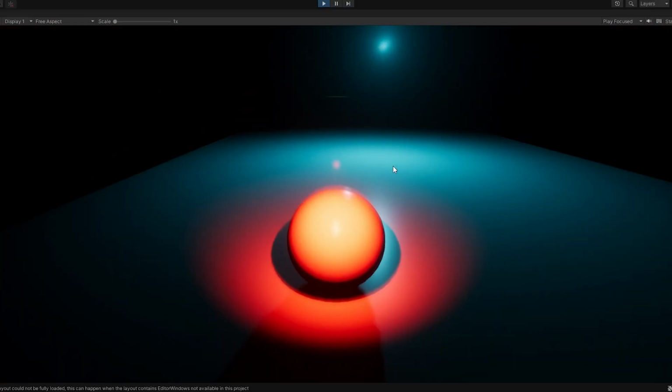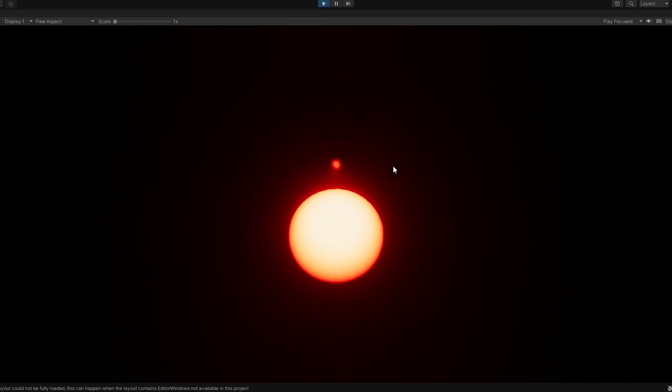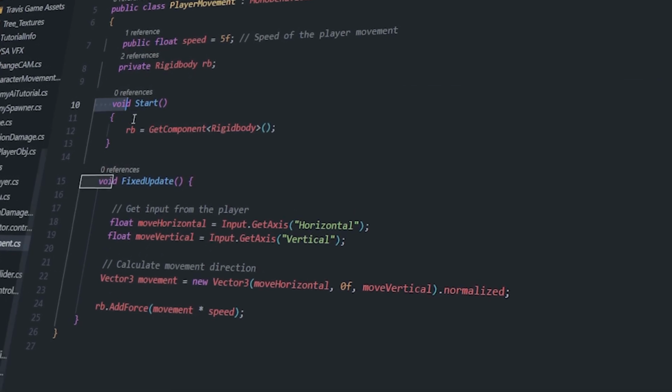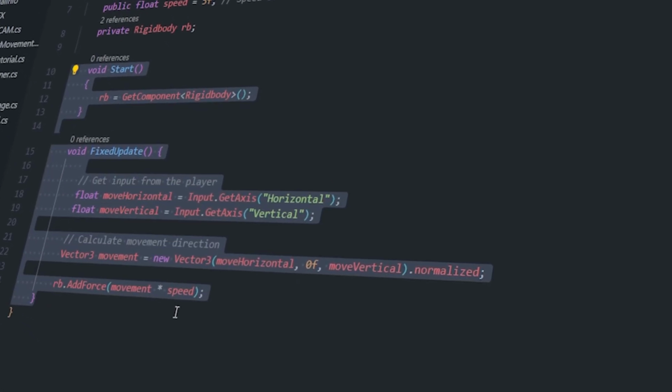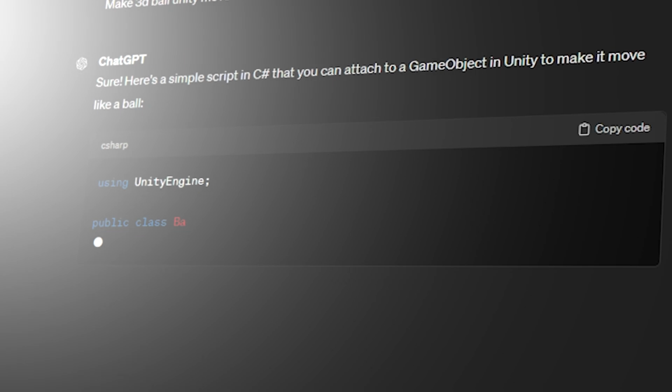Not only does it look good, but it also feels good. I mean, moves well. Anyways, I know some of you want to know how I coded the movement, so take a look here. I totally did not just ask ChatGPT to make it for me, by the way. Of course not! That would be so stupid!